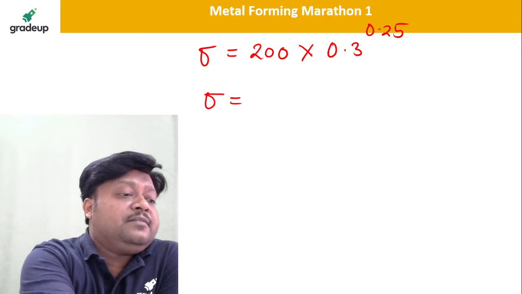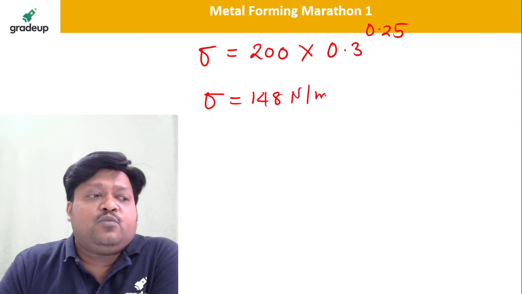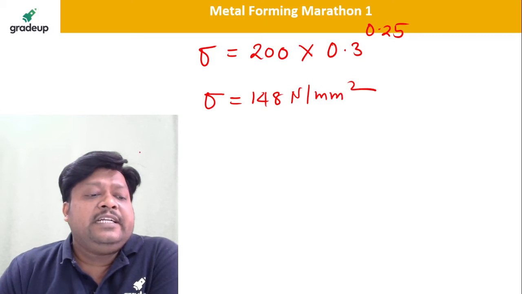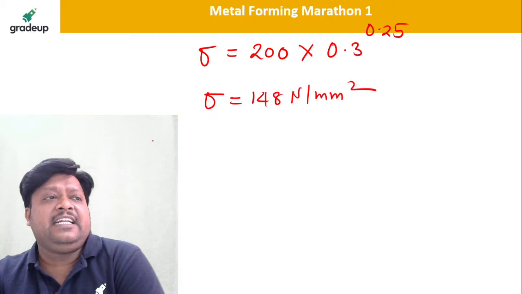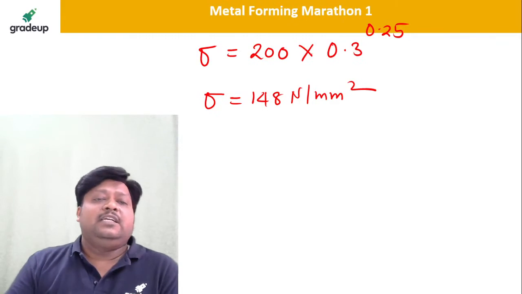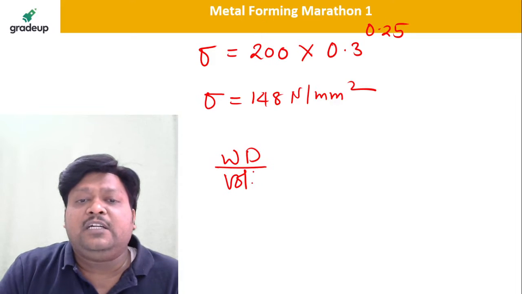148 how much? 148 Newton per mm square. Isn't it? Yes. Very nice, very good. So what is the work done? You know very well. Work done per unit volume.